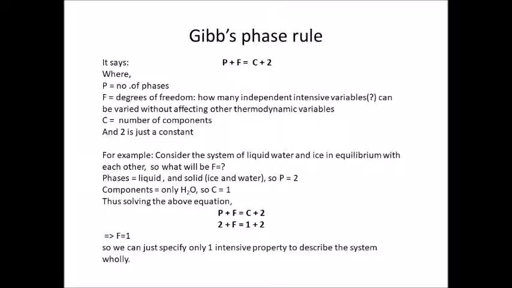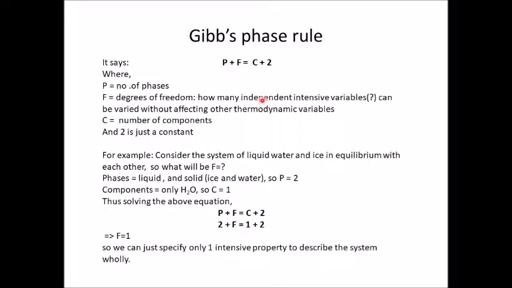The Gibbs phase rule says P is equal to C plus 2 minus F, or P plus F is equal to C plus 2, where P is the number of phases, F is the degrees of freedom, that is, how many independent intensive variables we have, and how many can be varied without affecting other thermodynamic variables.